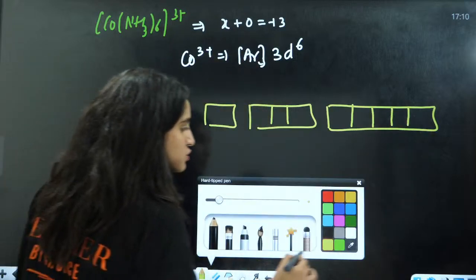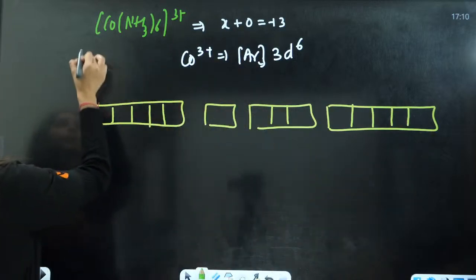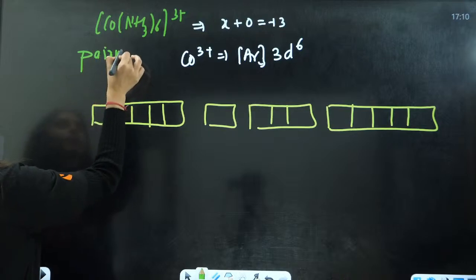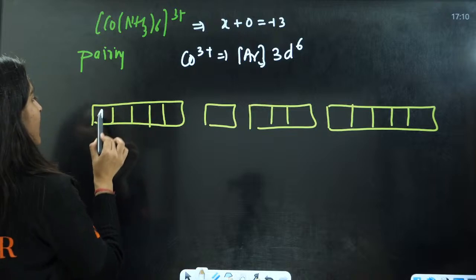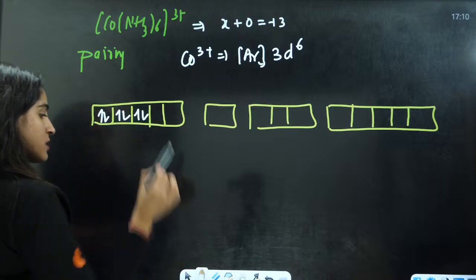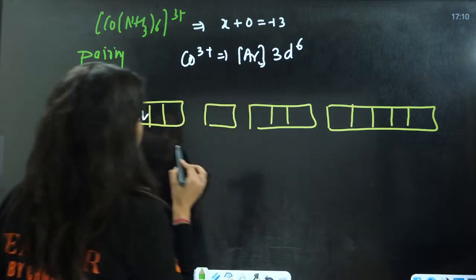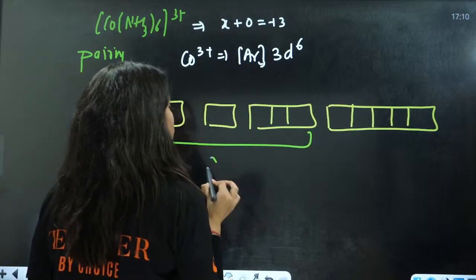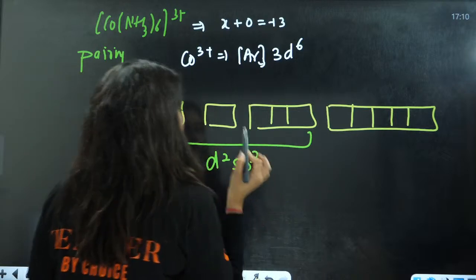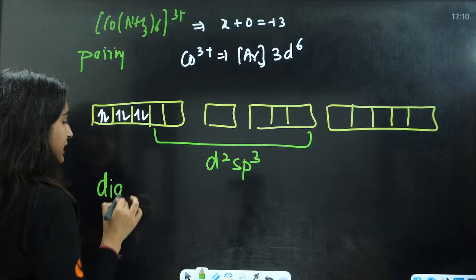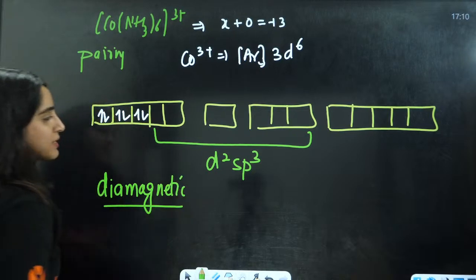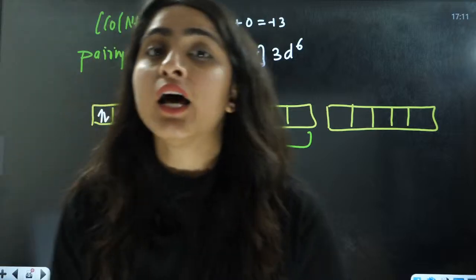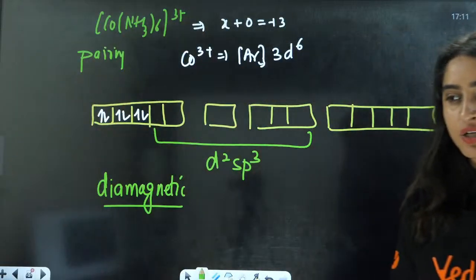Now, NH3 is a strong ligand. There will be pairing of electrons. So that means it is going to have 1, 2, 3, 4, 5, 6. And the hybridization here will be d2sp3. And this is going to be a diamagnetic compound having inner octahedral hybridization.